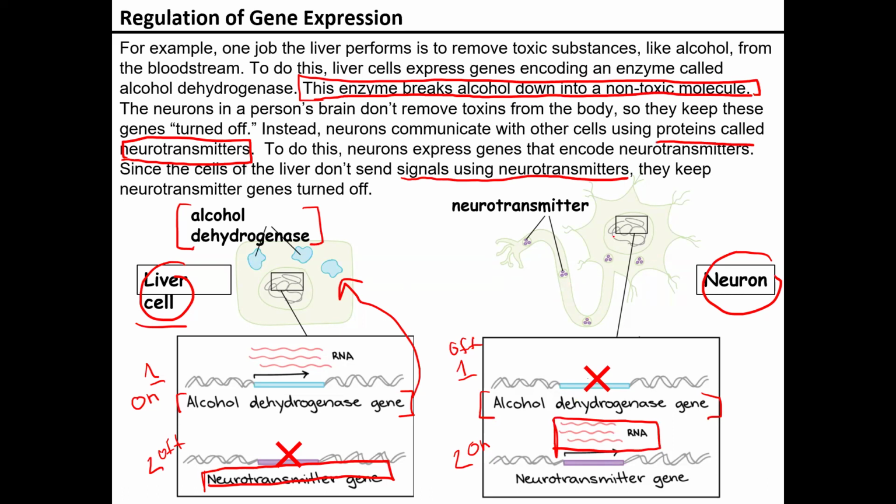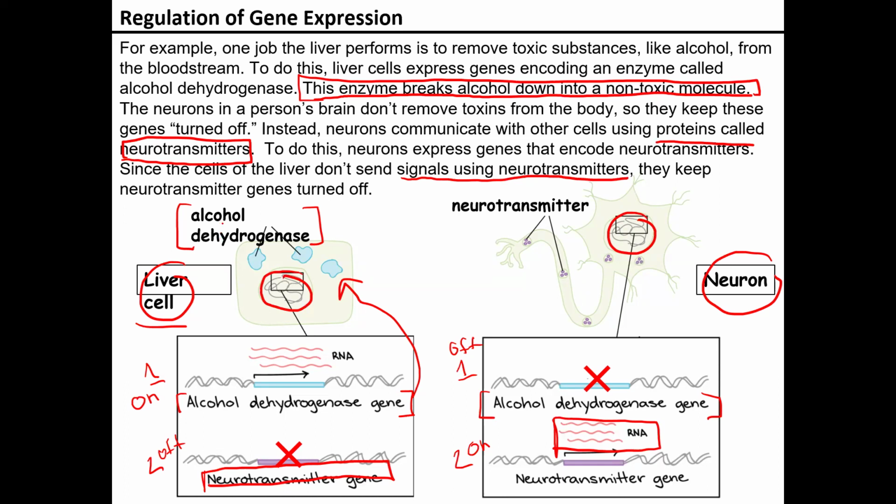Although both of these cells have a nucleus with all of our DNA, only specific parts of that DNA are going to be utilized and read in order to produce what that specific cell is going to need. By doing that, it's going to specialize that cell and allow it to do a very specific job, but do that job very, very well.